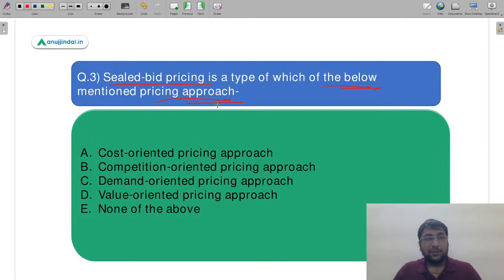So अब आपको मीनिंग नहीं बताना है, आपको कॉन्सेप्ट आइडेंटिफाई नहीं करना है. You have to identify what type of pricing approach it is, and the question is coming from your subject of marketing. So जैसे कि मैंने कहा था, हर रैंडम सब्जेक्ट से आपको क्वेश्चन मिलेगा for your better practice, because एग्जाम में भी ऐसे ही क्वेश्चन आते हैं. So similarly you will be getting such kind of questions.